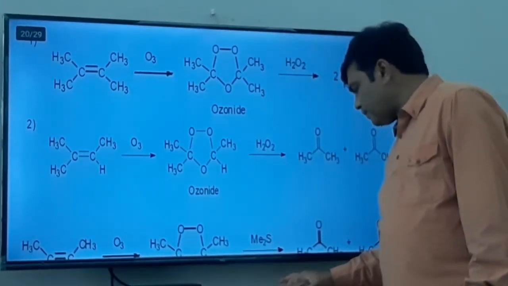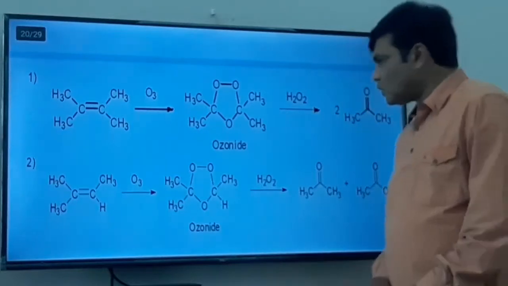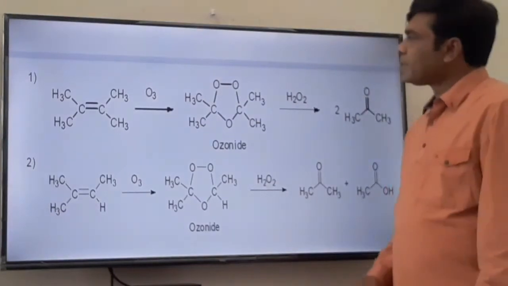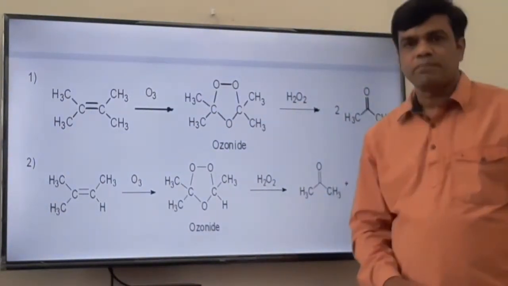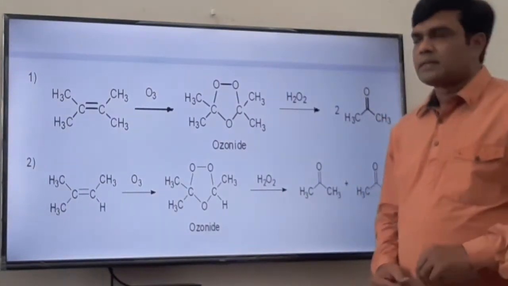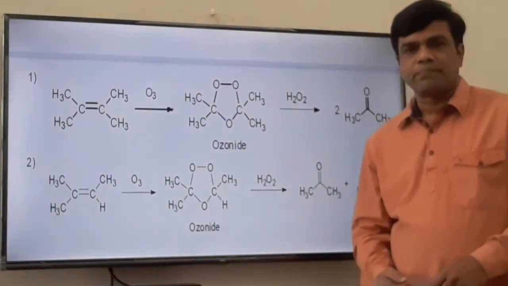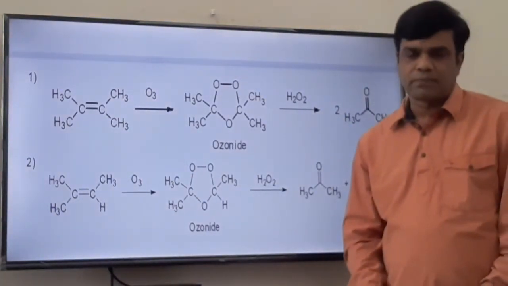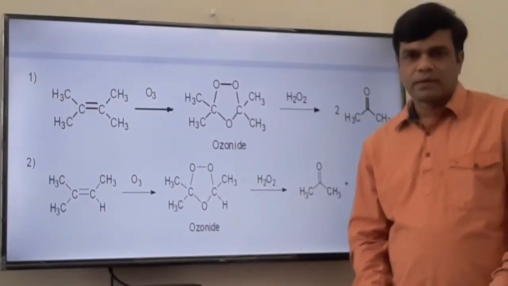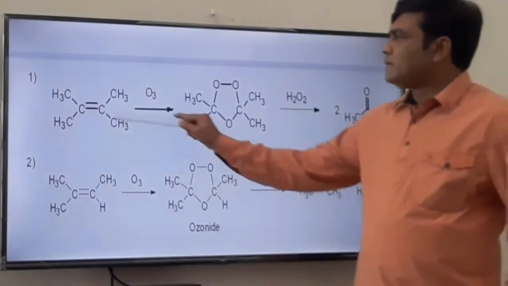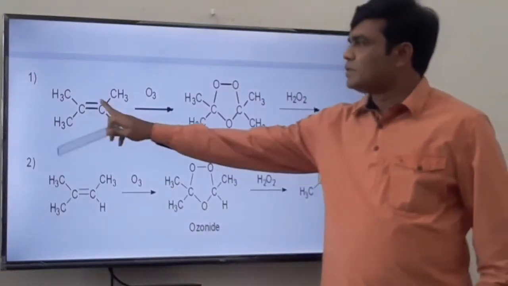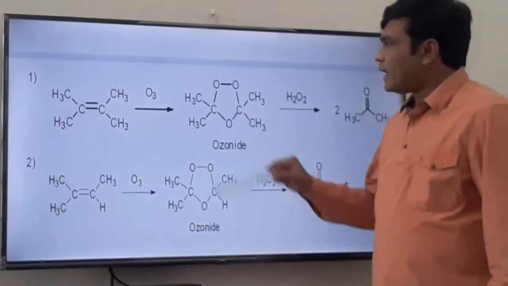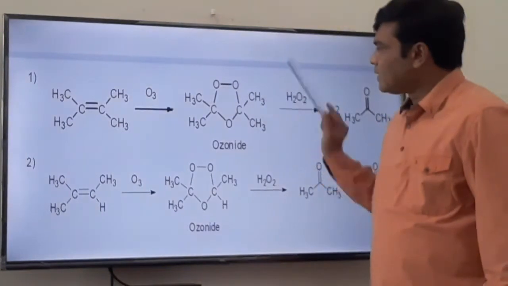These are the applications of the ozonolysis reaction. See, this is the carbon-carbon double bonded compound, that is an alkene. On ozonolysis, ozonide is formed. We discussed earlier the mechanism of ozonide formation. Now, without writing the mechanism, how do we write the ozonide product of any carbon-carbon double bond compound? You have to remove this carbon-carbon double bond, remove both these bonds, and attach one oxygen in between these two carbons and two oxygens in this way, and we get the ozonide.